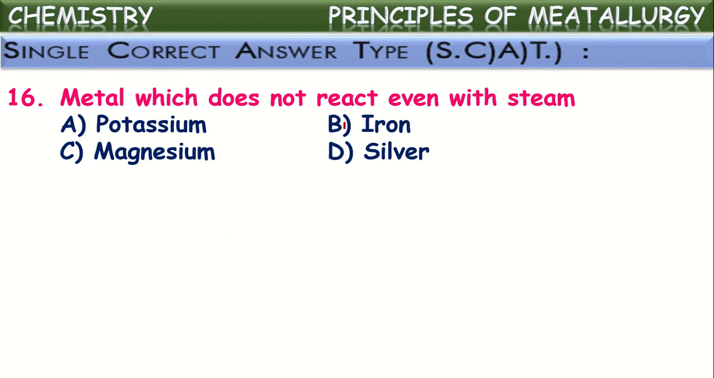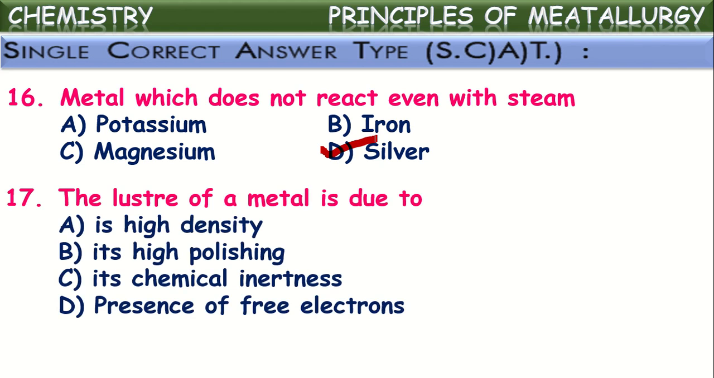Observe once. Potassium is a highly reactive metal, a first category metal. And iron, magnesium, these are moderately reactive metals. If you see silver, silver comes under the least, a low reactive metal. It won't react even with steam. Okay.